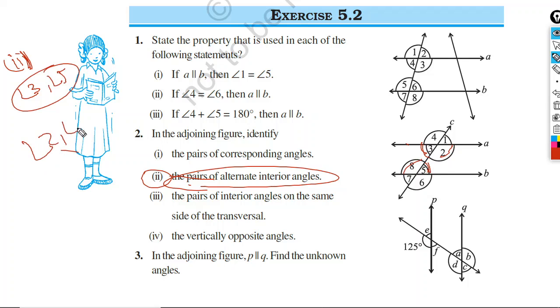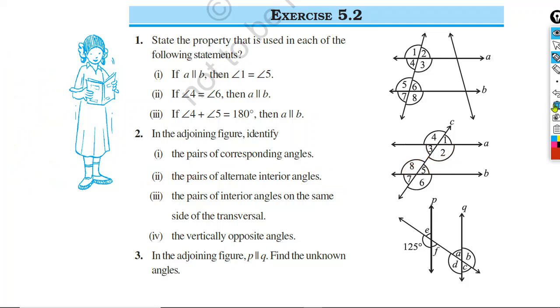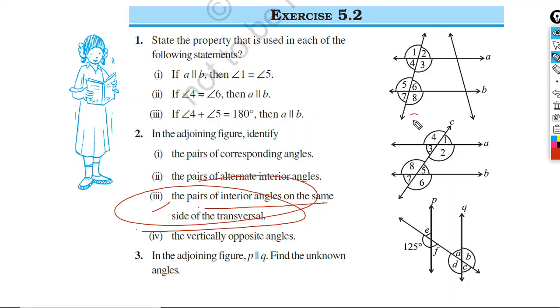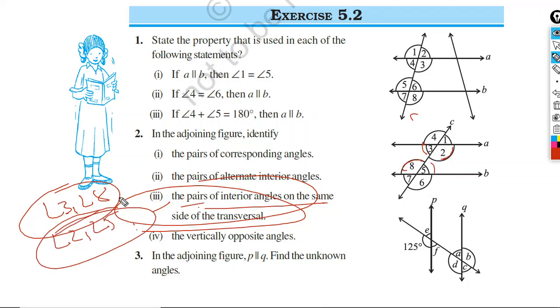They are also a pair of alternate interior angles. Then next, (iii), pair of interior angles on the same side of the transversal: angle 3 and angle 8, then angle 2 and angle 5.